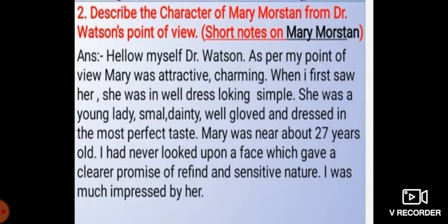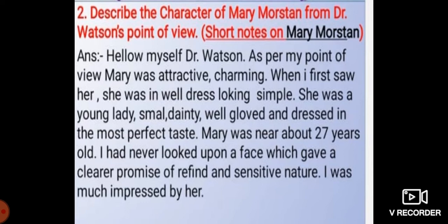She was a young lady, small, dainty, well gloved and dressed in the most perfect taste. Mary was about 27 years old. I had never looked upon a face which gave a clearer promise of a refined and sensitive nature. I was much impressed by her. So this is the answer for the second question.